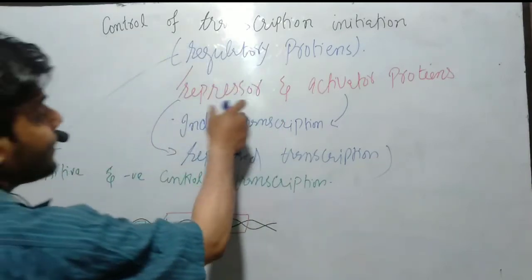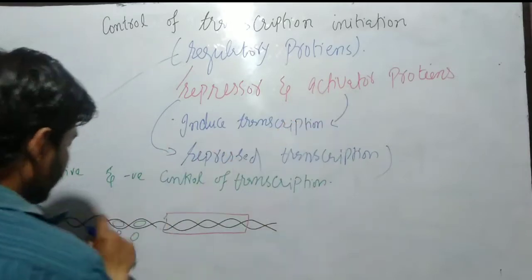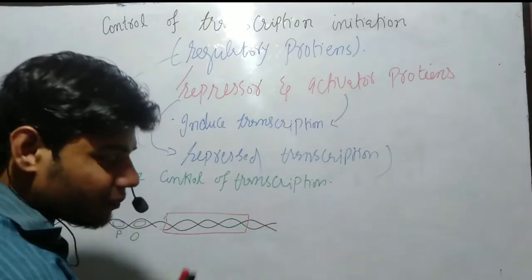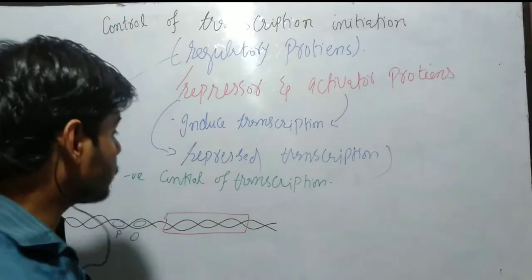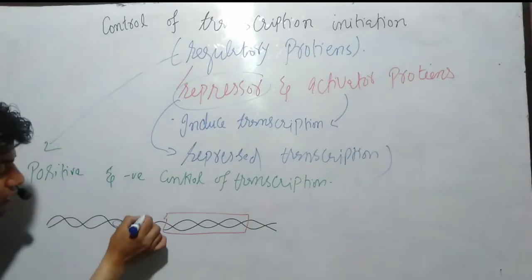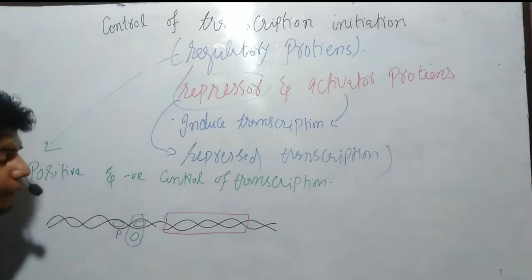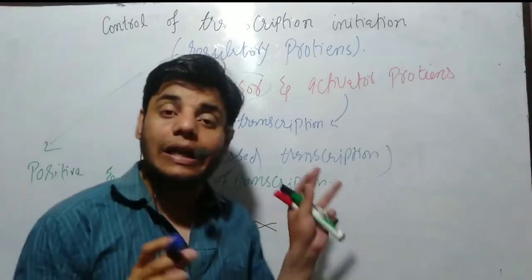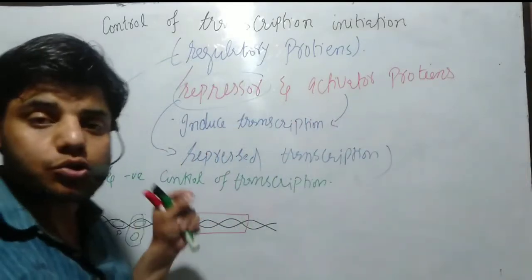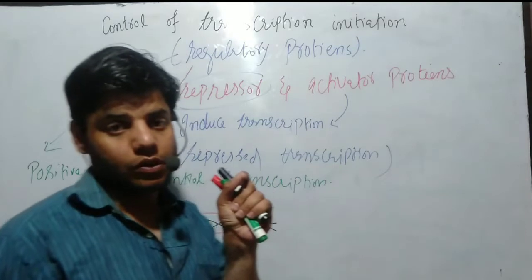So mainly the activator protein binds to the promoter region, and if the transcription process needs to be stopped, then we have repressor proteins which bind to the operator region. When it binds to the operator region, the RNA polymerase will not bind, so the process of transcription will be stopped.